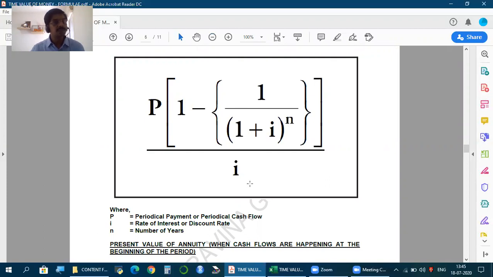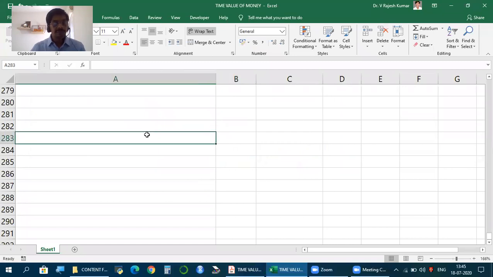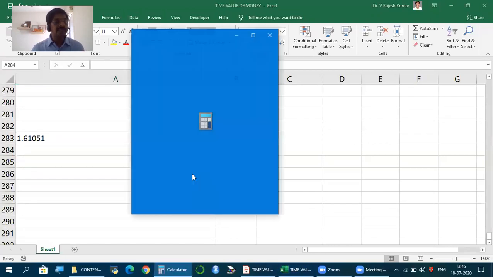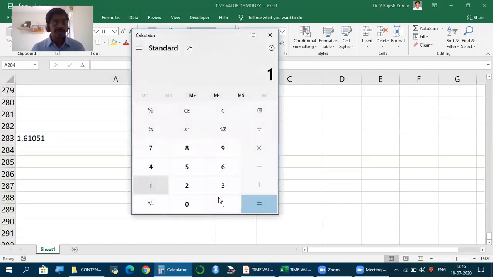If I calculate this on Excel, 1 plus I, first I'll calculate 1.1 to the power of 5. Since I'm showing on Excel, I'm able to instantly calculate, but in a calculator you should do 1.1 into 1.1 into 1.1. Of course, you can just keep pressing equal to, that's it. So you can do that, you get this number.